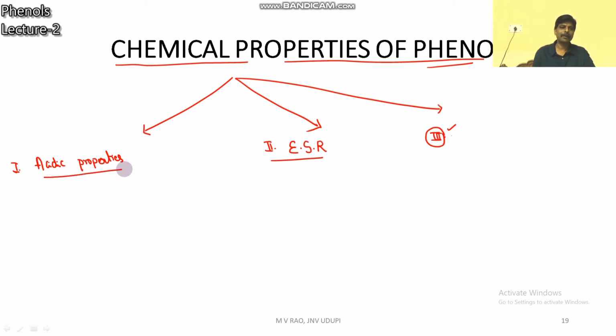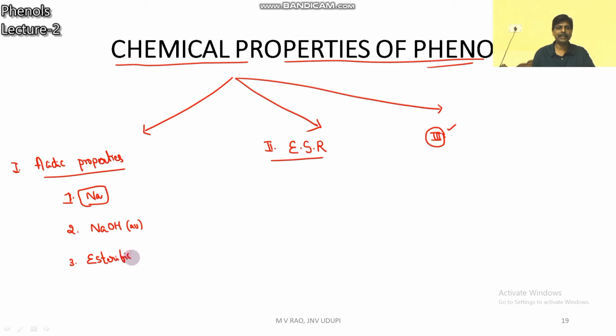Acidic properties, already in last class I explained, phenols are acidic in nature. Phenol will react with reactive metal like sodium. It is one acidic property. It reacts with aqueous NaOH, a base also, and esterification reaction.